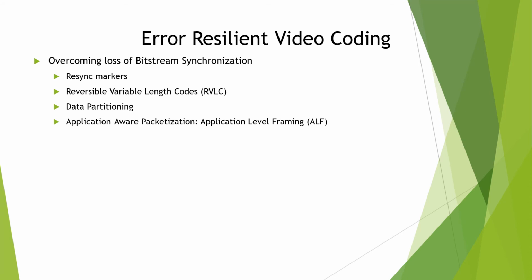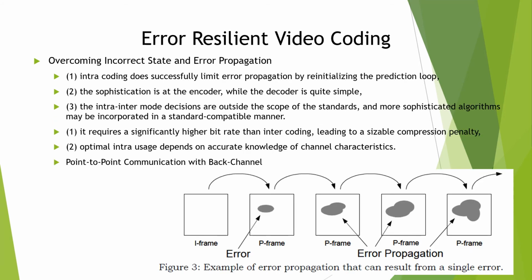The next slide: how to overcome the incorrect state and error propagation. See how we are going to overcome. If a loss has occurred, and even if the bitstream has been resynchronized, another crucial problem is that the state of the representation at the decoder may be different from the state at the encoder. In particular, when using motion compensated prediction, an error causes the reconstructed frame at the decoder to be incorrect.